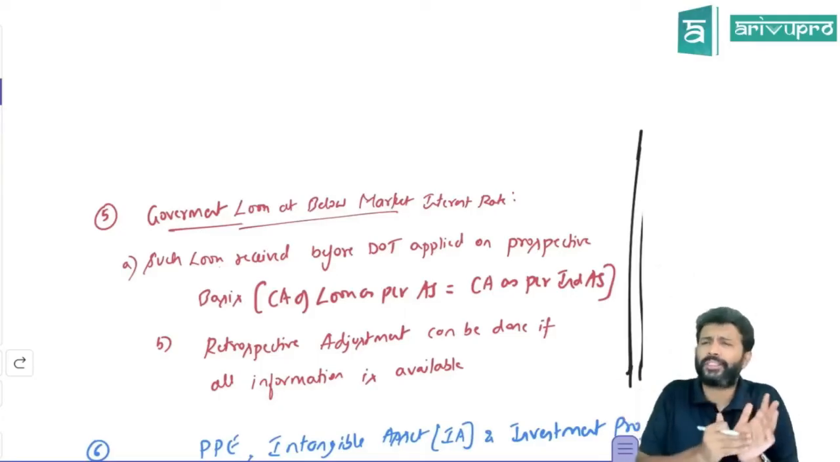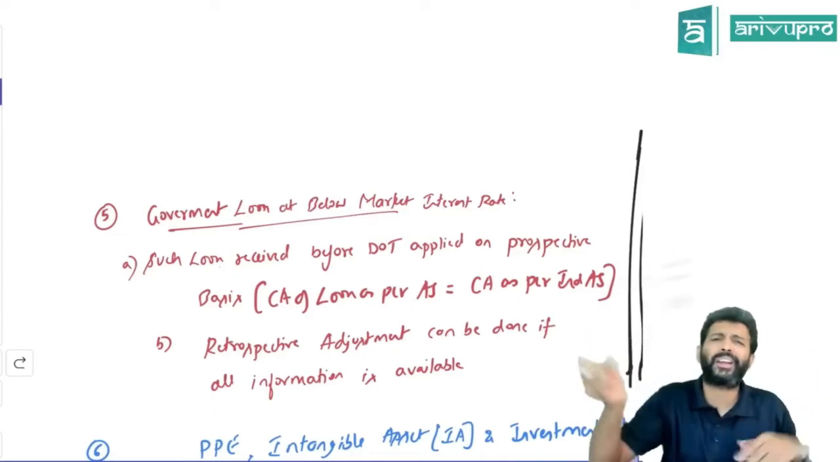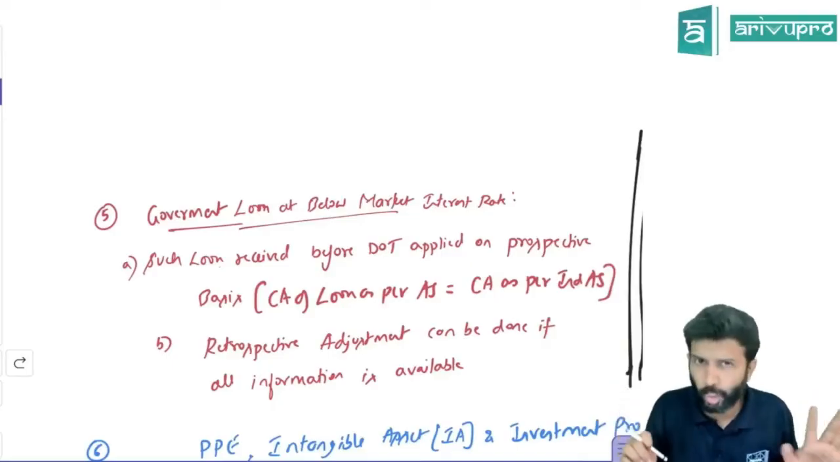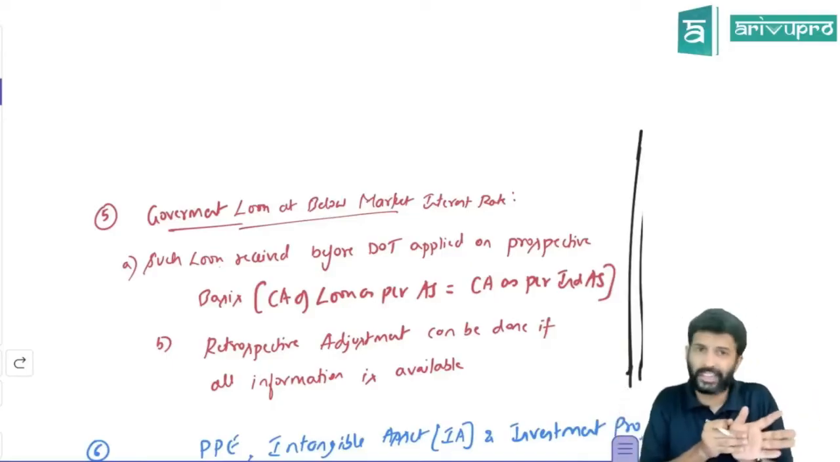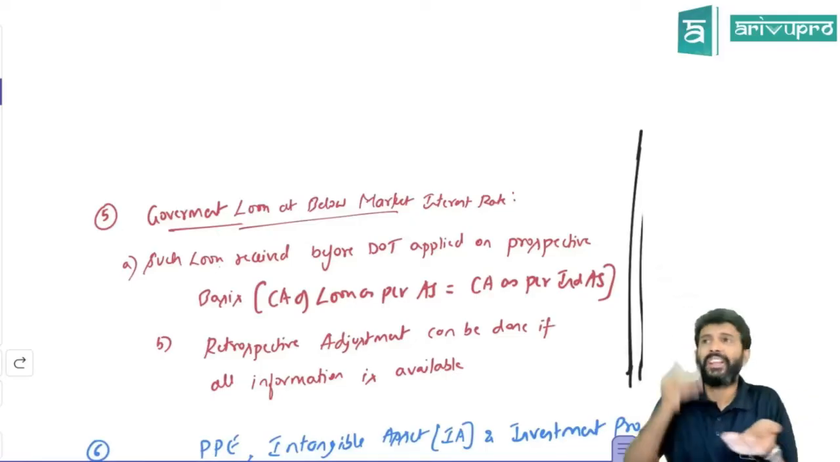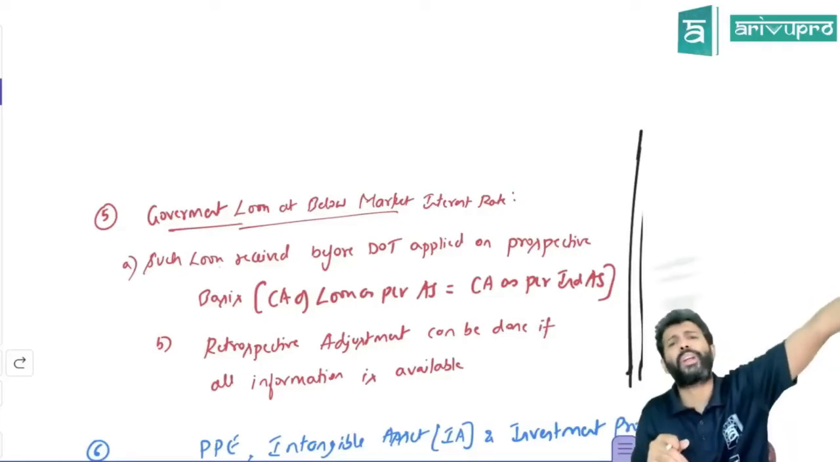What accounting standards simply said is, if you have received any loan from the government, account it as a loan. Doesn't matter whether it is at market rate, lower than market rate, or higher than market rate, irrelevant. You simply show it as a loan. Or in fact, as per AS 12, if this government loan is in the nature of promoter's contribution, then you can show it as capital reserve.